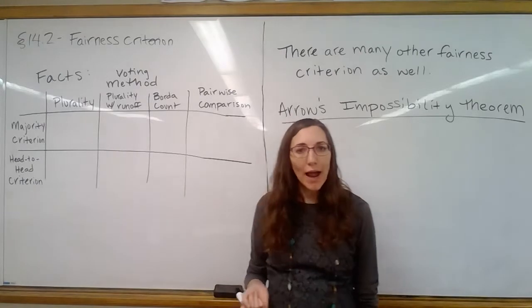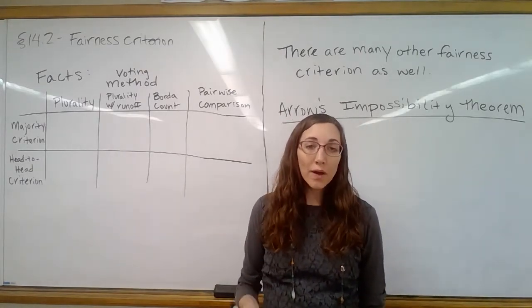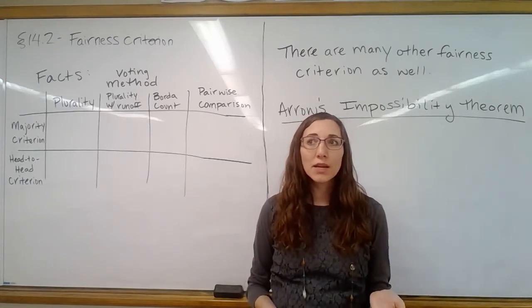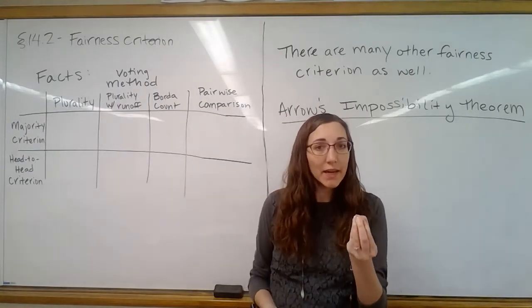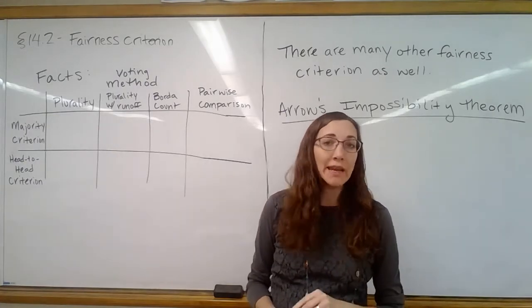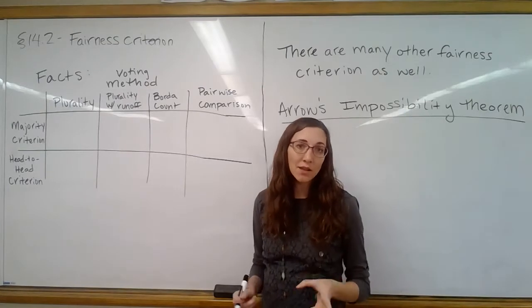Now, if we think about plurality method, it awards the winner to the candidate who has the most first choice votes. If someone has majority of first choice votes, they already have over half. It would be impossible for anyone else to have more. So majority is going to be the most.